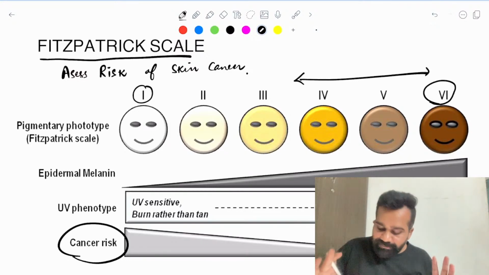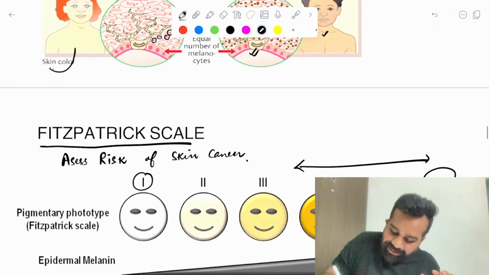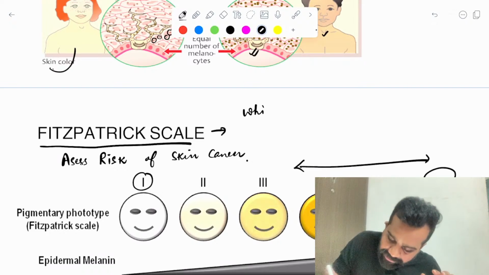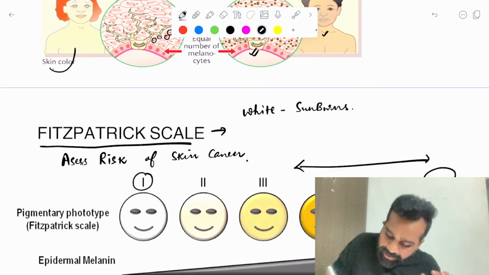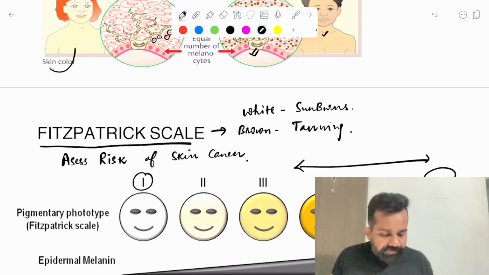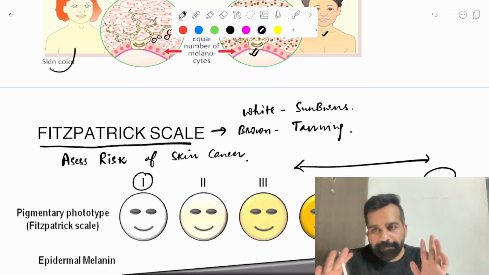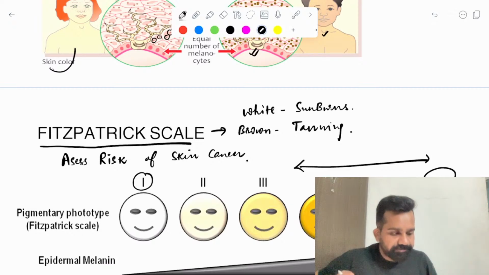So always remember, white skin will have sunburn. On the Fitzpatrick scale, a person who is white easily gets sunburn, and a person who is brown easily gets tanning of the skin. Always remember this concept. A brown person will not have sunburn. A brown person will have tanning of the skin.